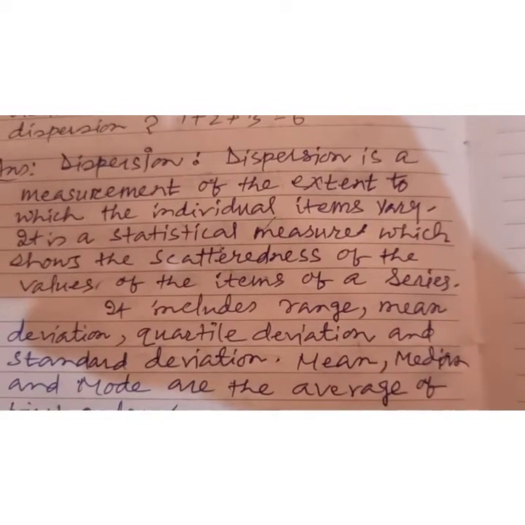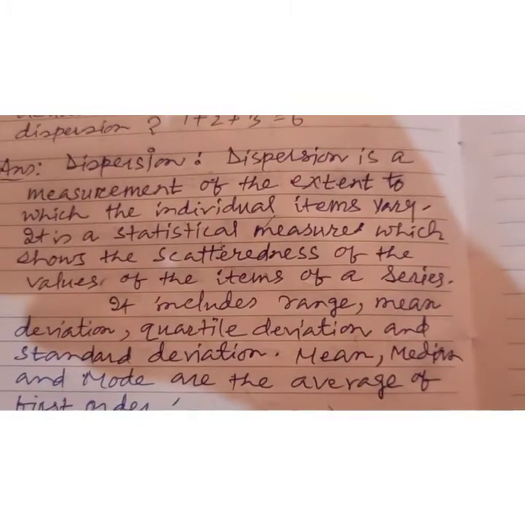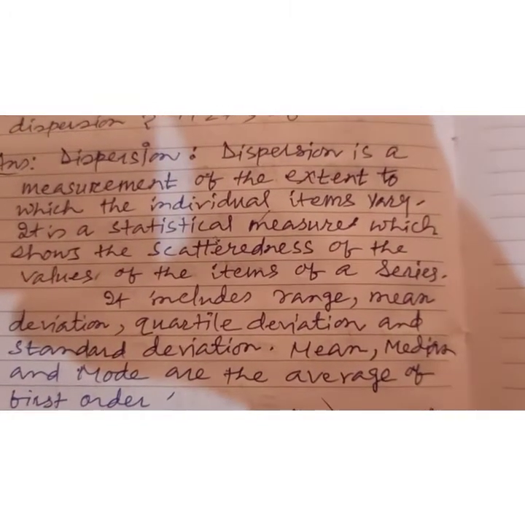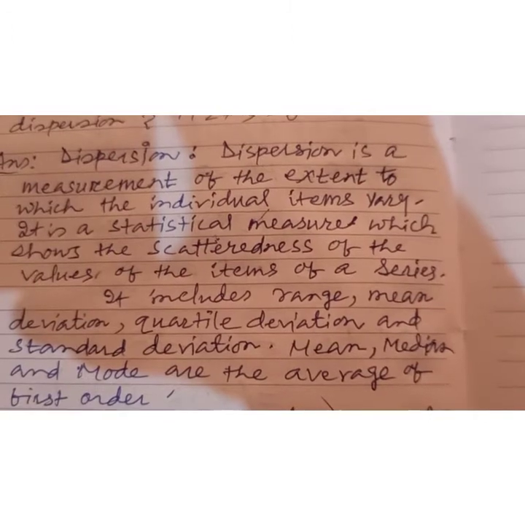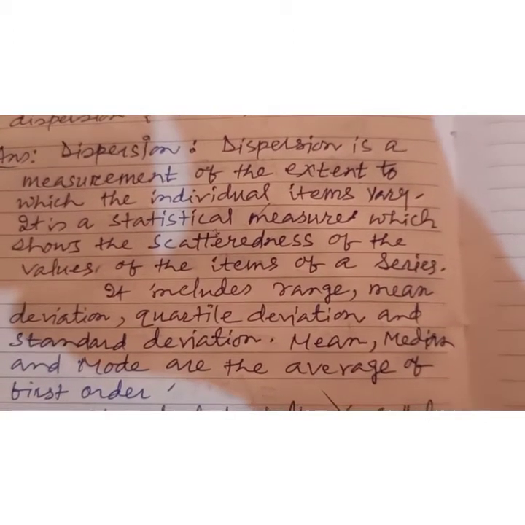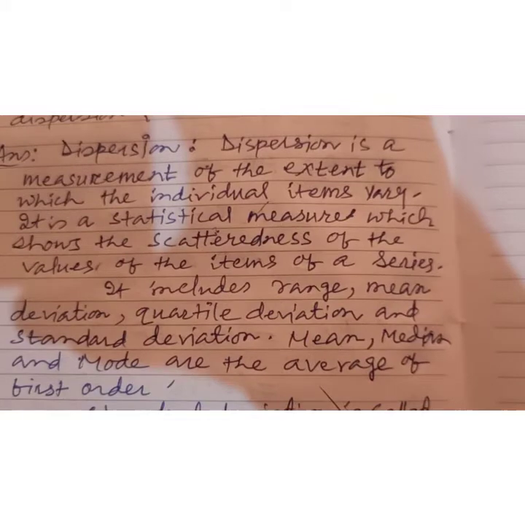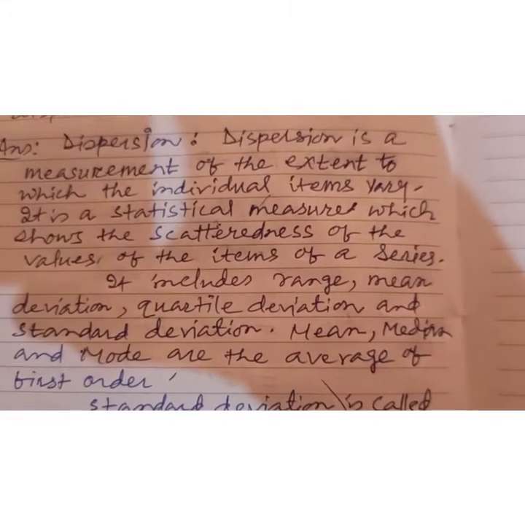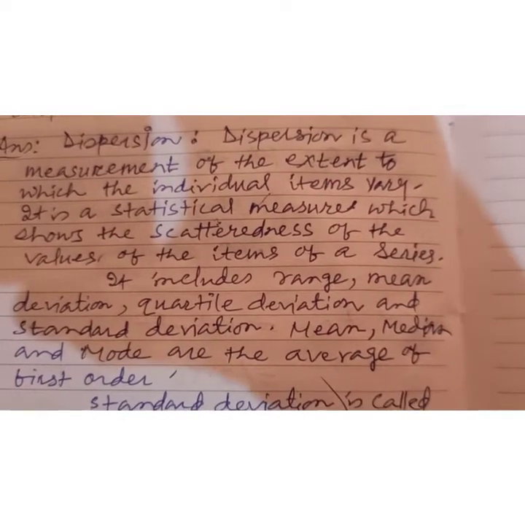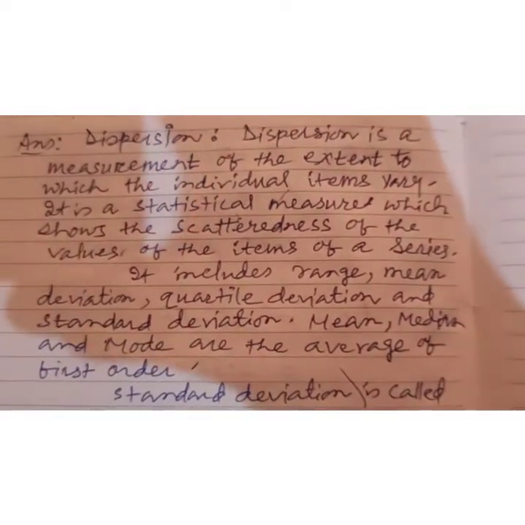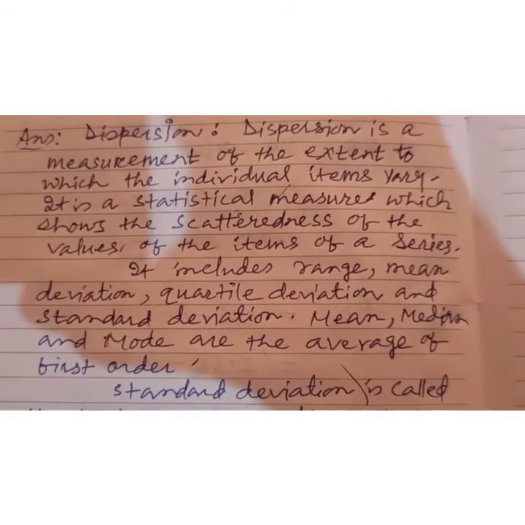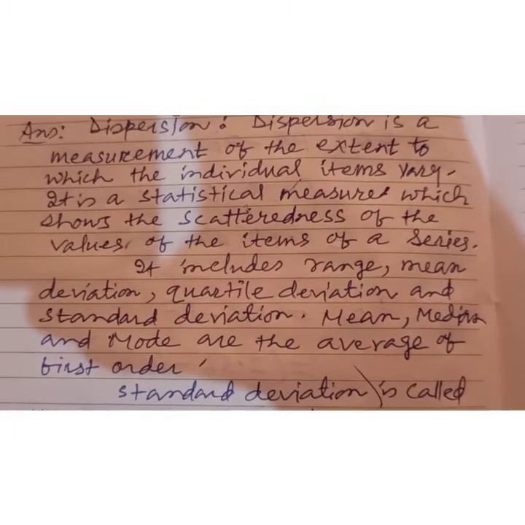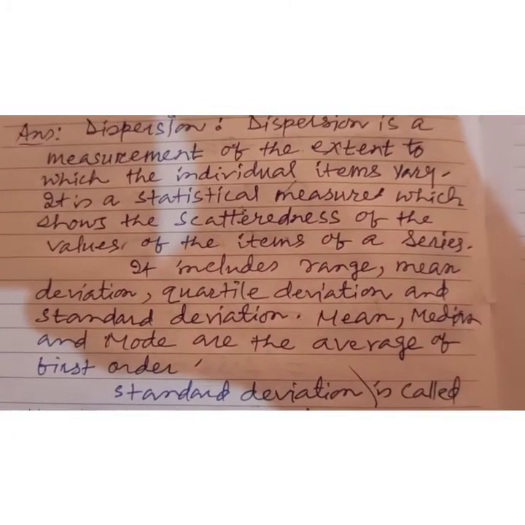And the next question is coming from there. Mention the methods of limits measuring dispersion. Here 1 mark is coming. These are range and interquartile range. And here is given: mention the various methods of averaging deviations. Here also 1 mark is coming. Of course, here you have to write 3 points: quartile deviation, mean deviation, and standard deviation.